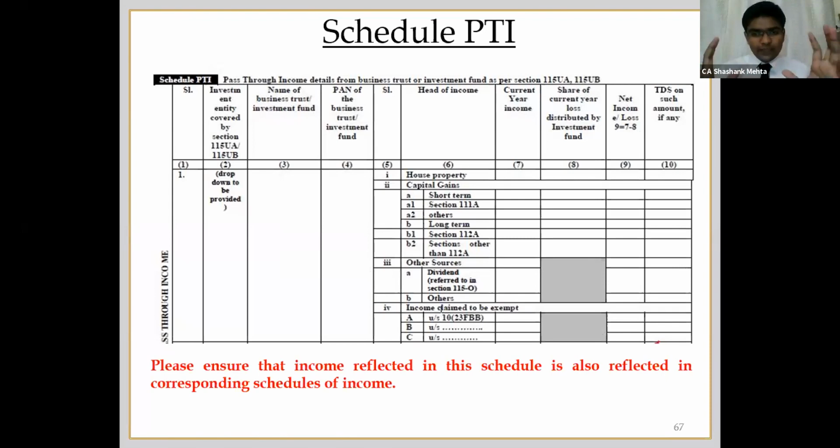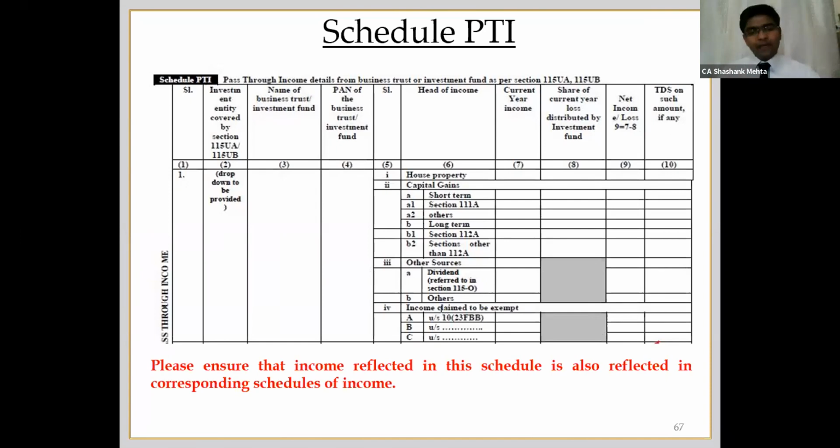Here you just have to report the summary of all your investments in the AIFs or InvITs or REITs. However, very important, this schedule is not linked with your total income schedule. So the corresponding schedule has to be filled up. Suppose you are getting income from house property from the REITs. In that case, you have to report that income even in the income from house property schedule. There is a specific line item, pass-through income, which you have to fill up over there.